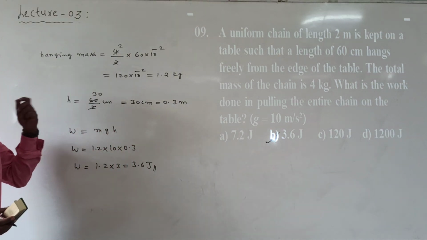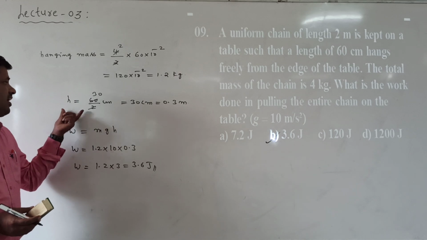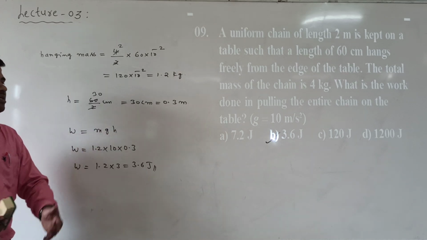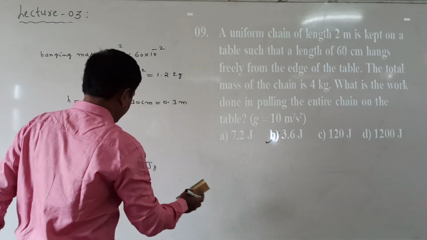Right, first we find the hanging mass. From this, next we find the distance of the center of mass. Here we will use the work done formula, W is equal to mgh. From this we are getting 3.6 joules.